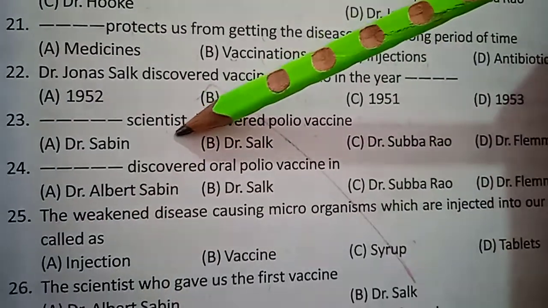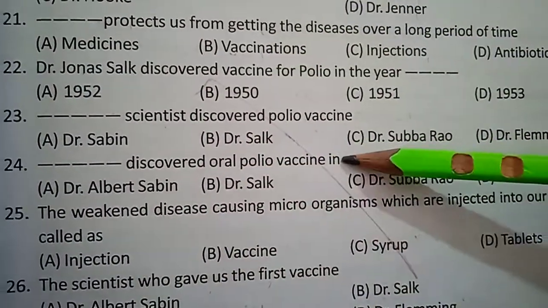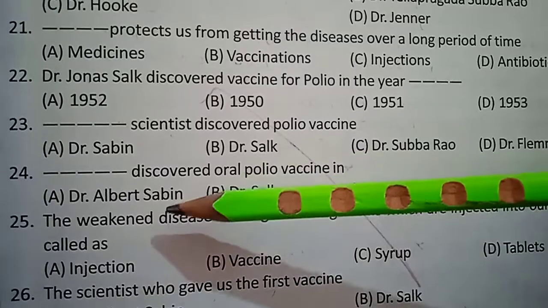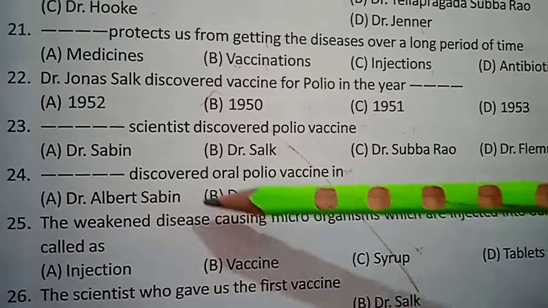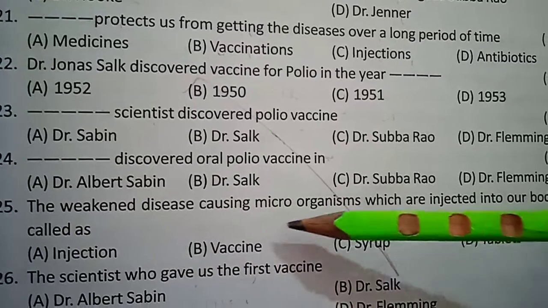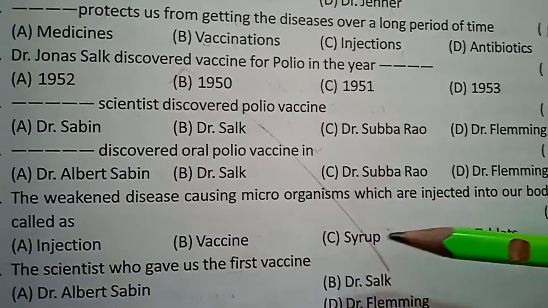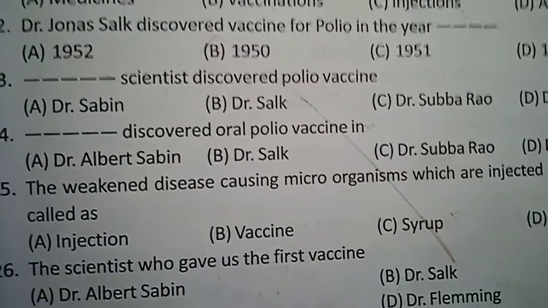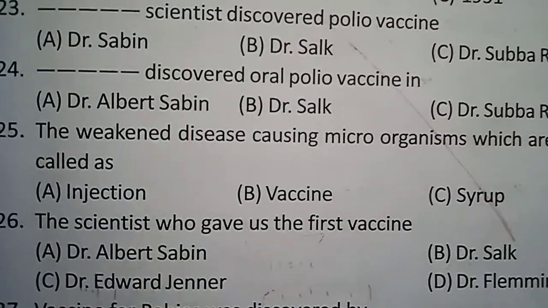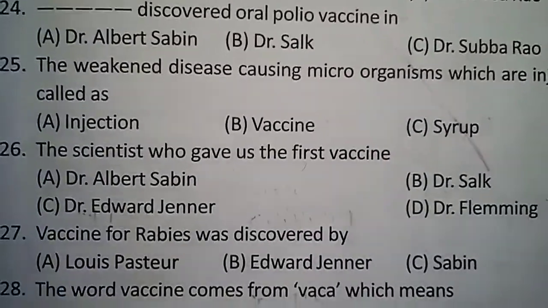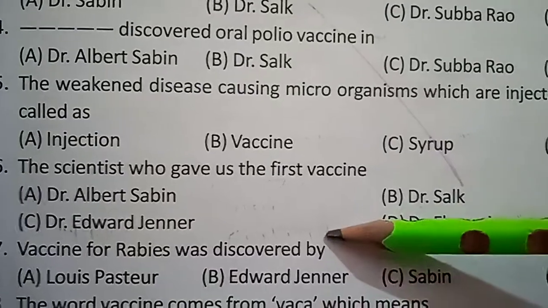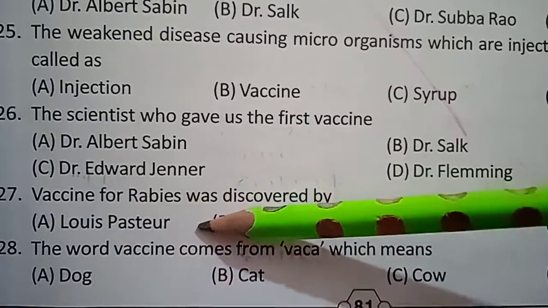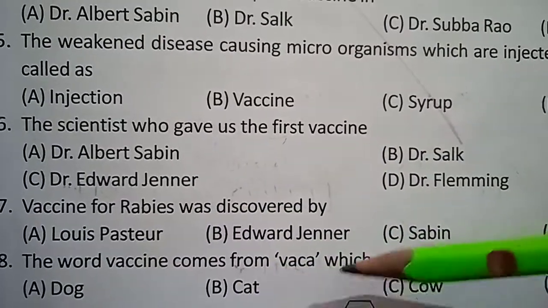Dash scientist discovered the polio vaccine. Dr. Sabin discovered OPV, the oral polio vaccine. Dr. Albert Sabin. The weakened disease-causing microorganisms which are injected into our bodies are called a vaccine. The scientist who gave us the first vaccine is Dr. Edward Jenner. The vaccine for rabies, caused by dogs, was discovered by Louis Pasteur. The word vaccine comes from vacca, which means cow.